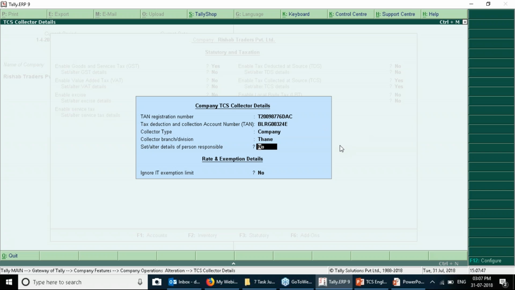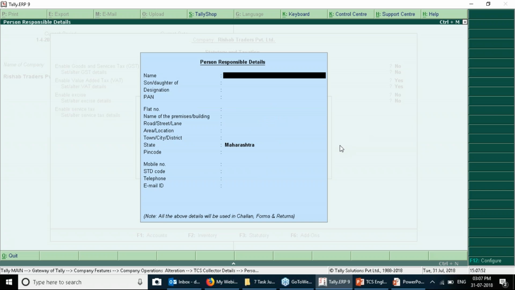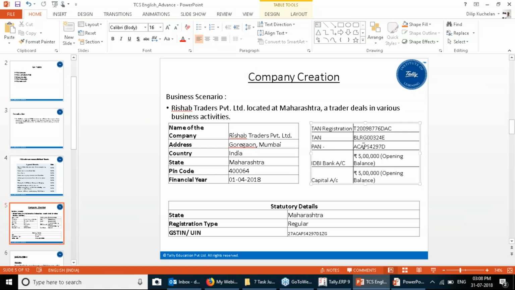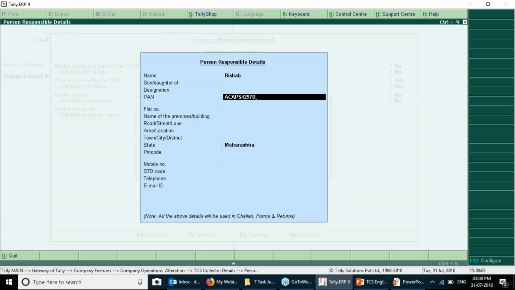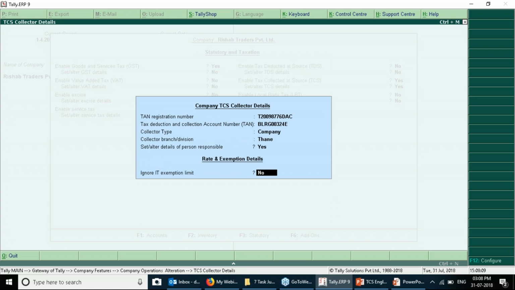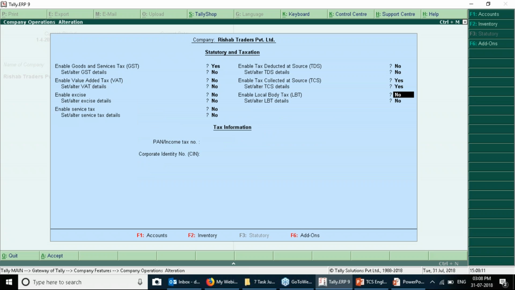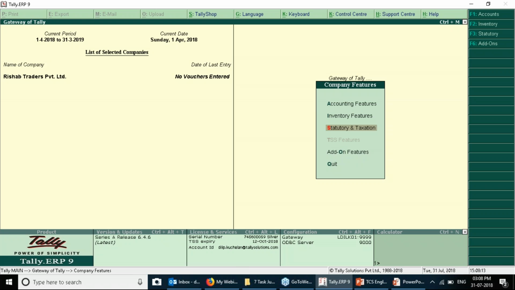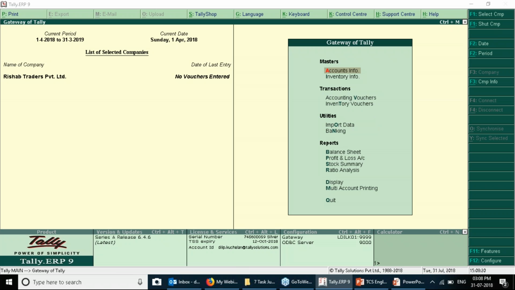So I'm putting the branch as Thane. Set or alter details of person responsible: you have to press yes. We just need to provide the name and the PAN, which is mandatory. After providing all the details, you just need to save the statutory screen. Then come back to the Gateway of Tally.